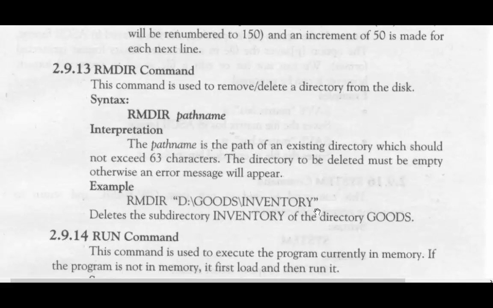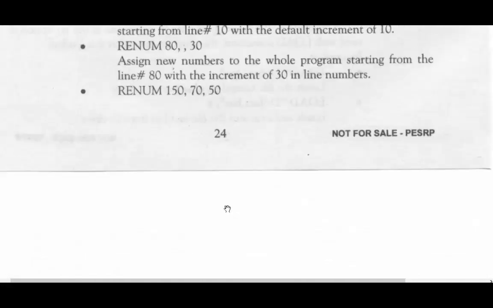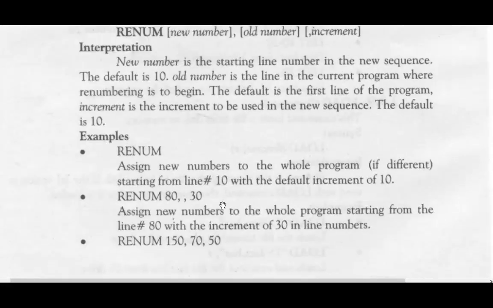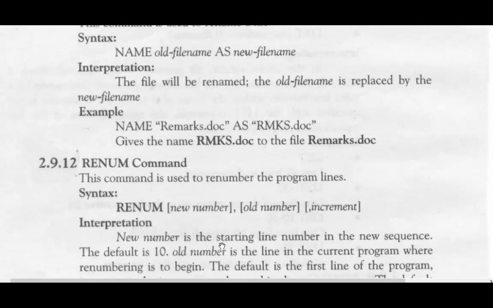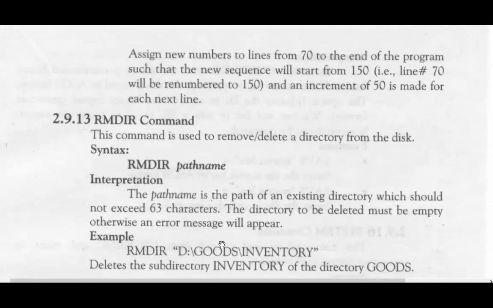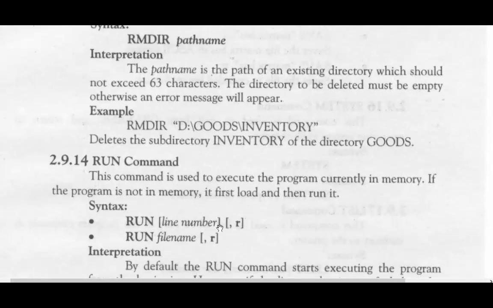RMDIR "D:/goods/inventory", and then when we press enter it will remove this directory that we made with MKDIR. Here we have made this directory and here we have removed this directory. This is the subdirectory inventory in the directory goods.